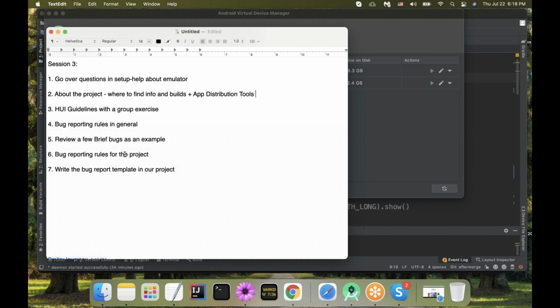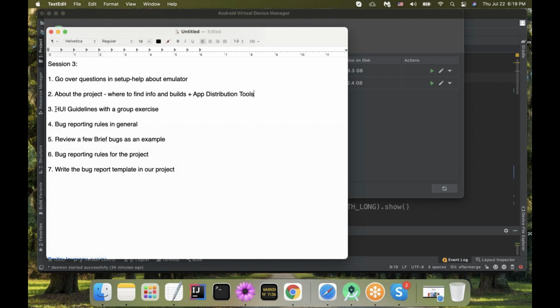Tonight, we are going to talk about our project. I will show you in a moment where to find all the information and where to find the Android version, because tonight we are going to install the Android version of the application on our emulators first. And I will briefly give you an overview of app distribution tools, and I will explain what it is.